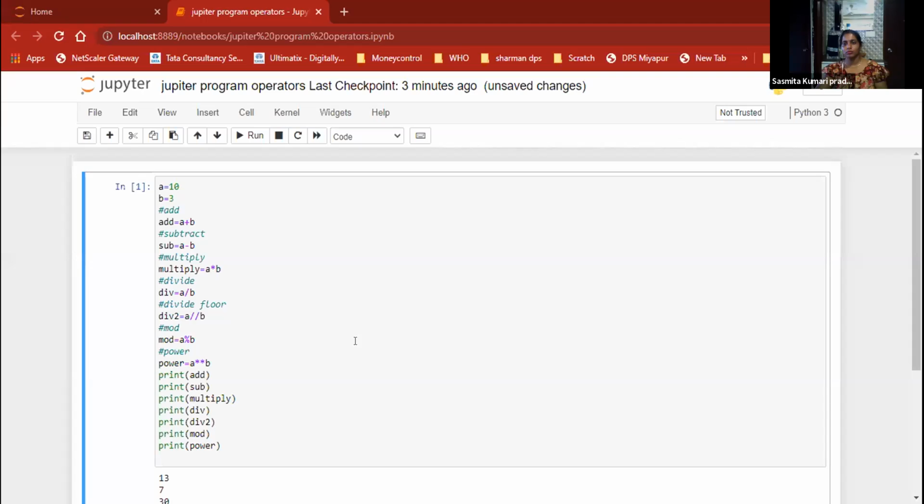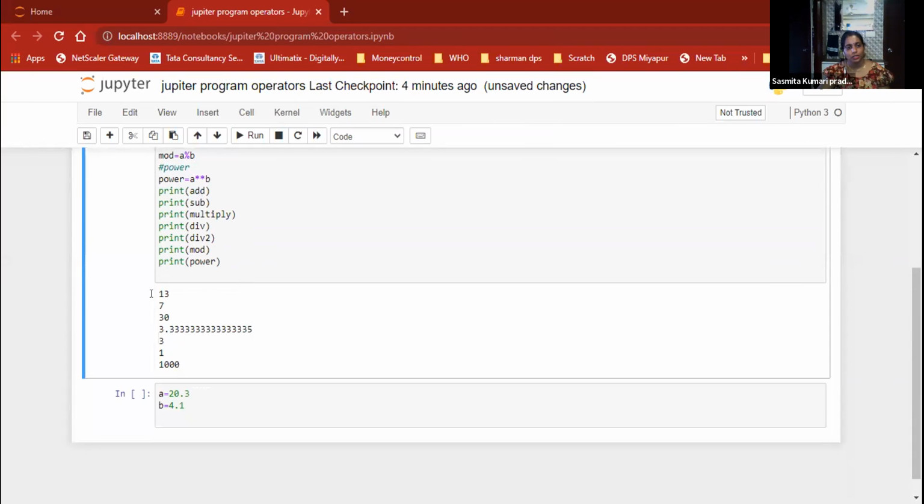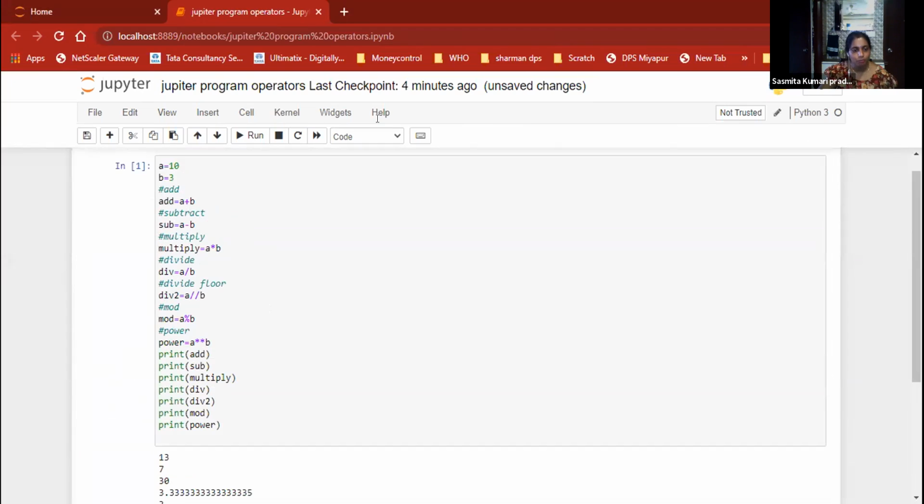Sharman, share your screen. Siti Sahu, have you done anything? Ma'am, this is the code. The run result, ma'am. Power. Okay, very good. Sub, module, mod. But where is your power? I'm writing it in the lower part.